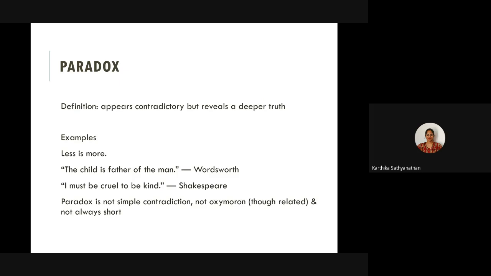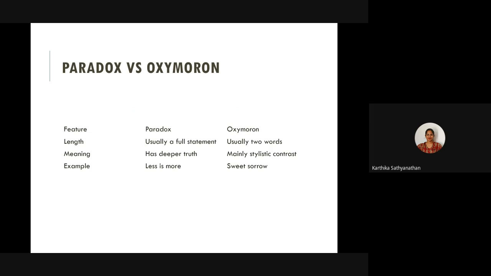Yeah, so here I've given in the box the difference between paradox and oxymoron. Paradox generally has a deeper truth and meaning to it, whereas oxymoron is mostly a stylistic contrast.